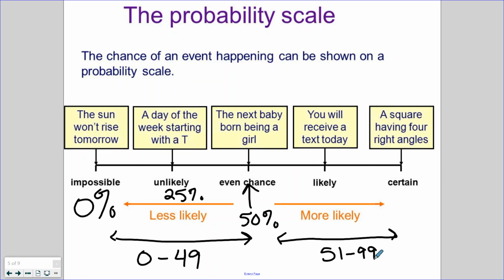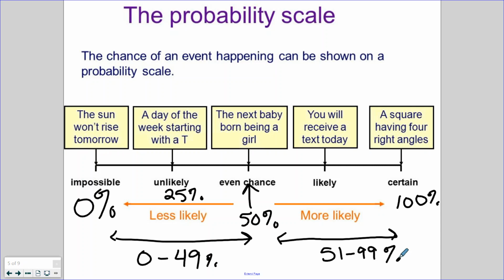And then we talk about a square having 4 right angles. That always happens, so that is 100%. So if we were to turn these percents into decimals, that's where they are referring to between 0 and 1. So 25% as a decimal is 0.25 or 25 hundredths. 51% is 0.51 or 51 hundredths. So that's where we're talking about in between 0 and 1. All right, so that was just a little background knowledge there on the probability scale.